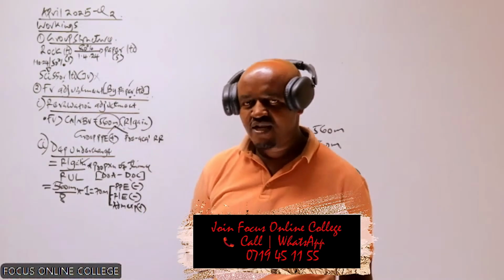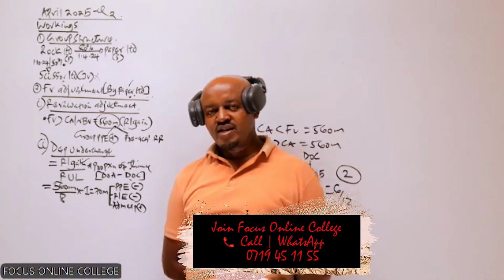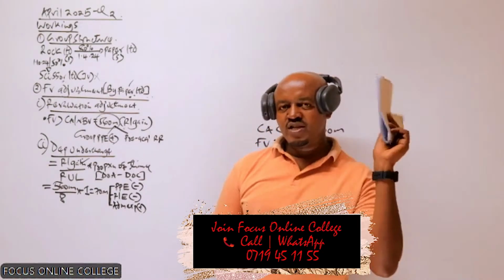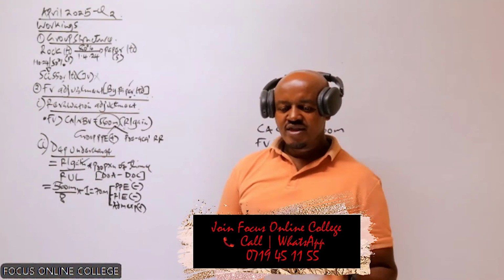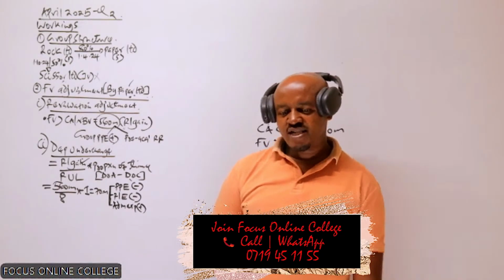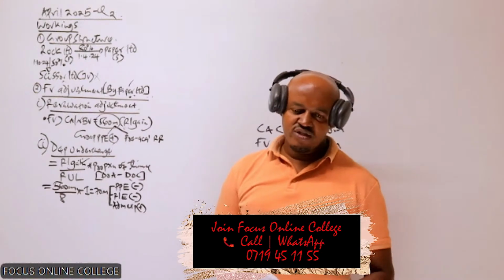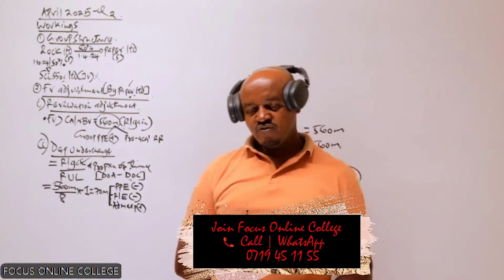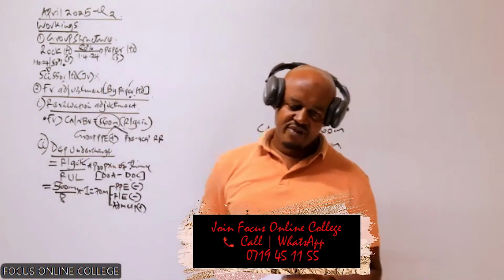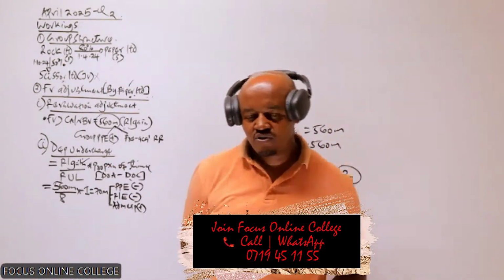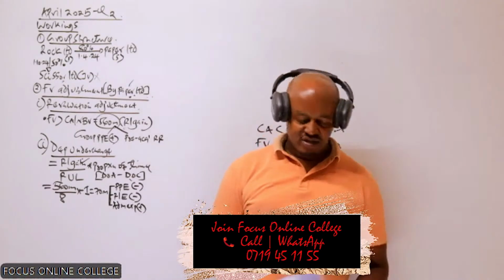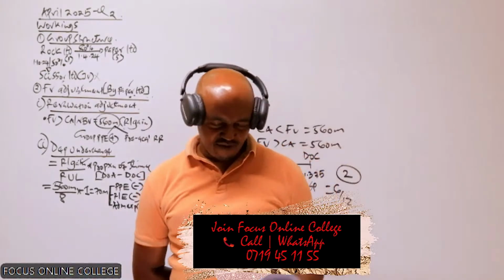This is something I explained: if you come across that information that it is a policy of the parent company to measure NCI at fair value, that information is basically to help you in the computation of goodwill. And who can tell us, based on that information, which method are we going to use in the computation of goodwill on acquisition of this subsidiary? Are we going to use the partial goodwill method? Are we going to use the full goodwill method? Which method are we going to use based on that information?